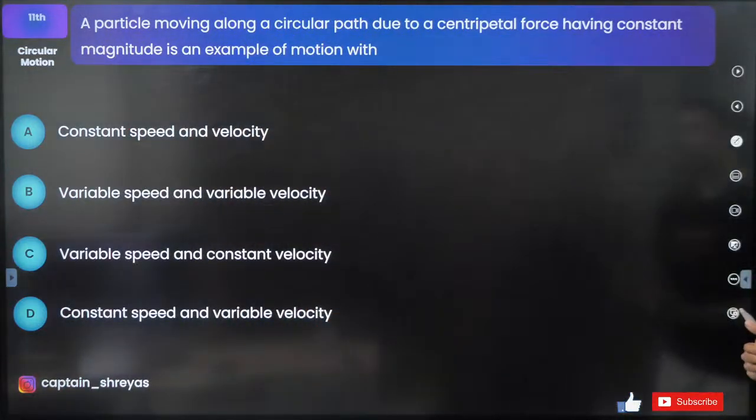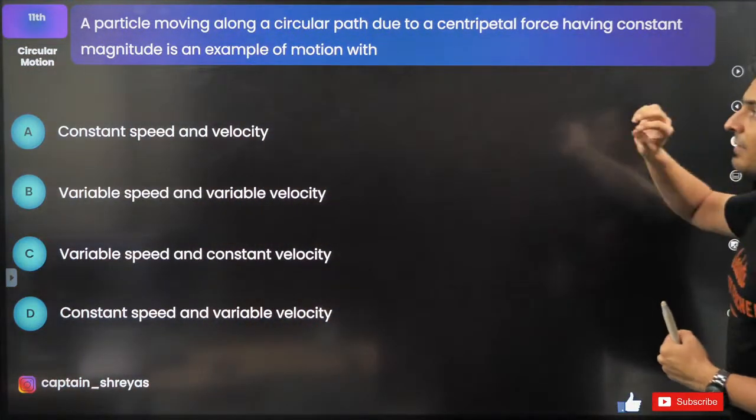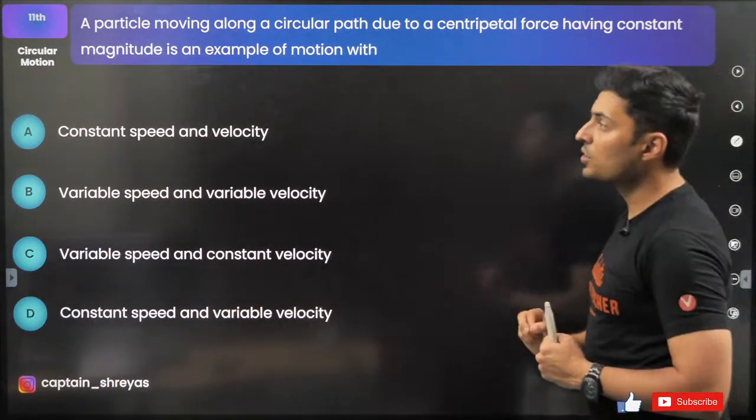A particle moving in a circular path due to centripetal force having constant magnitude is an example of motion with